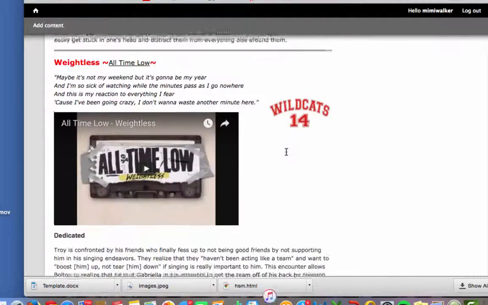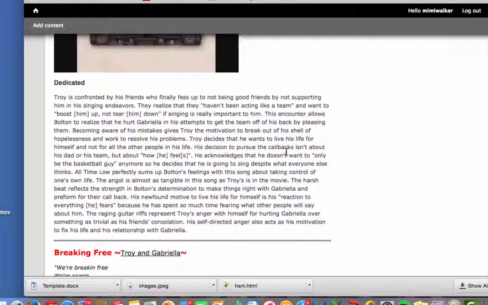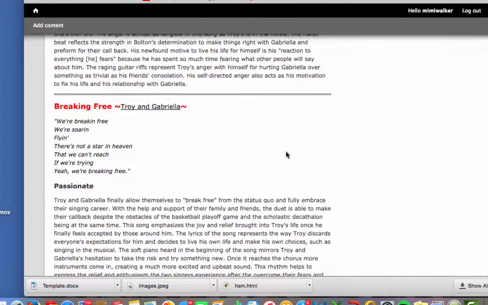matter what. And I think Troy can really teach us a lot as people, and that even though he's just in high school and now we're in college and we are making big decisions, I think we can take a lesson from Troy's book and realize that we can do whatever we want. Like, this world is so big and there's so many opportunities. So yeah, I think that's really important.